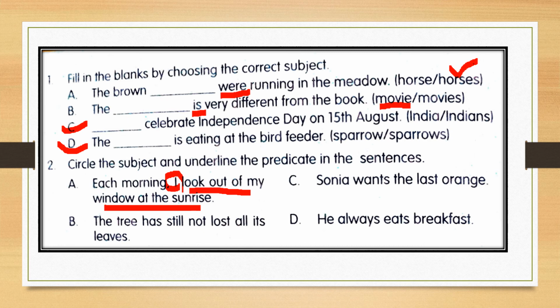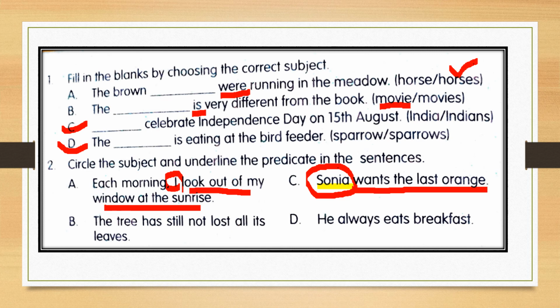extra information about the predicate. Okay, next, Sonia wants the last orange. We have to first find out the verb. When we get the verb, simply complete the sentence, add who or what. Here this Sonia is a person, hence we can't use what. Instead we need to use who. Who wants the last orange? And we are getting this answer. Sonia wants the last orange.